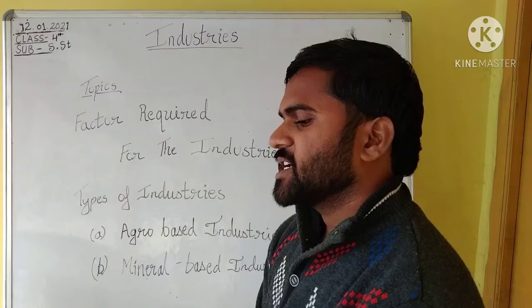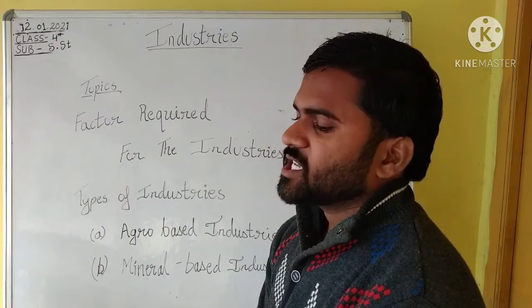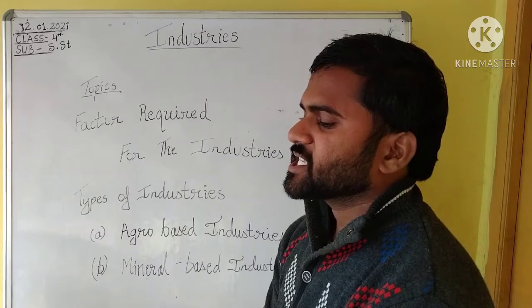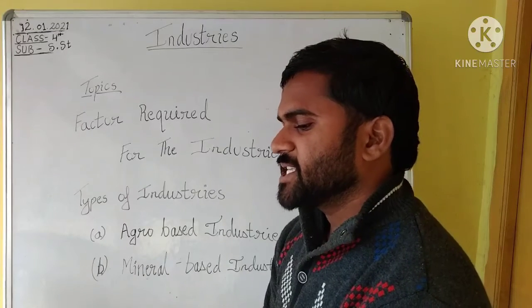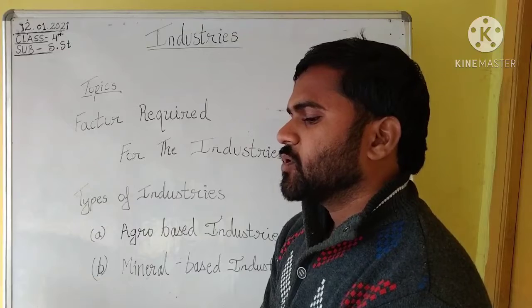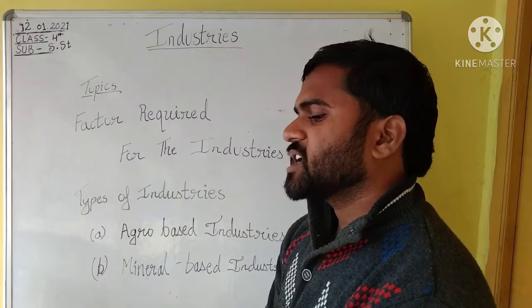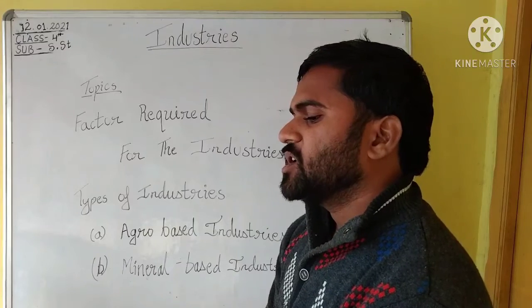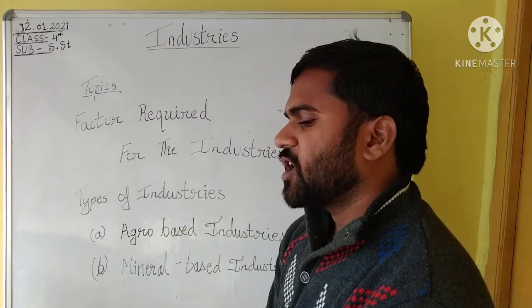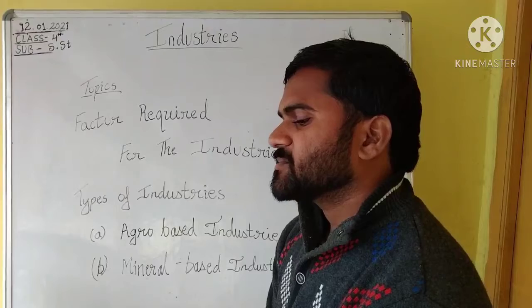Factors required for the industries. The location of an industry depends upon various requirements such as raw material, labor, power, machine, transport and finance. Most industries are located near the source of their raw material, which enables the industry to get hold of the best quality of raw material and save on transport cost.